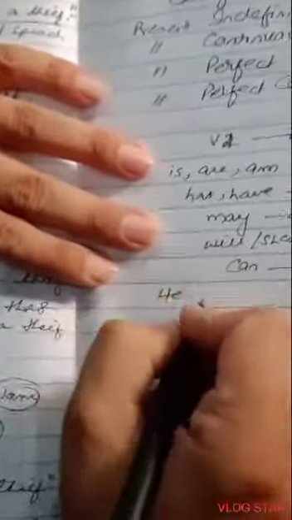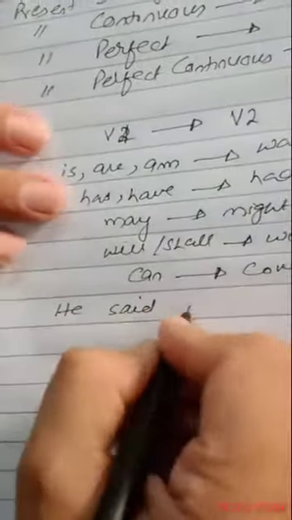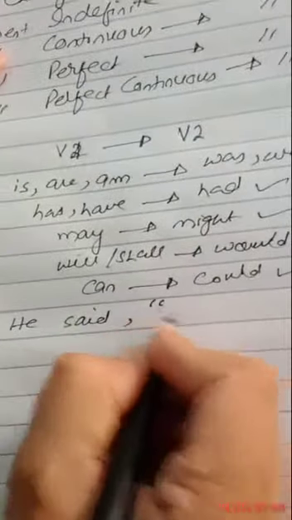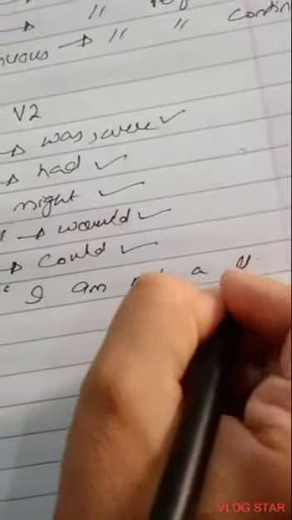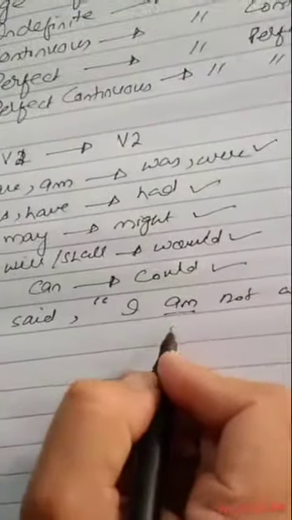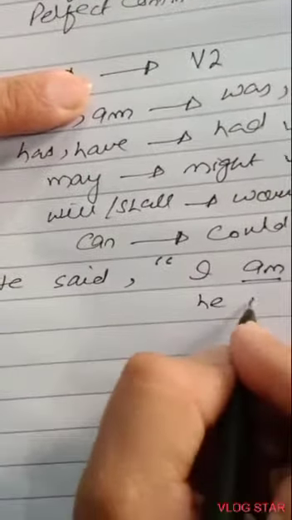So this is a very simple rule. So my dear students, let me write the sentence again. Our sentence was, he said, I am not a thief. So here you can see, as I told you, am. According to the rule, am will change into was. So we say that he was not a thief.